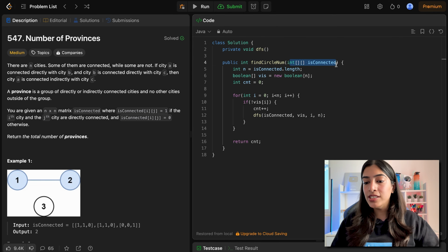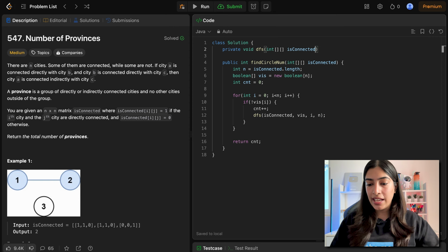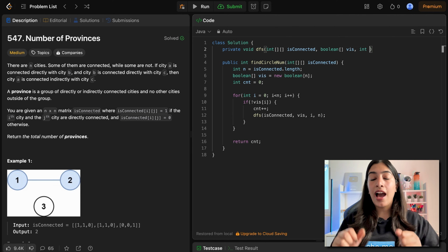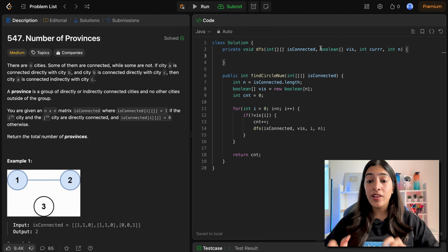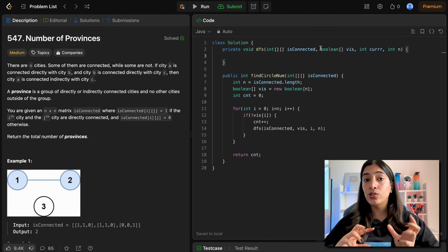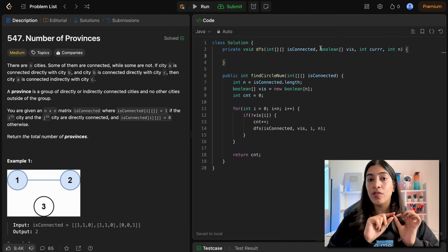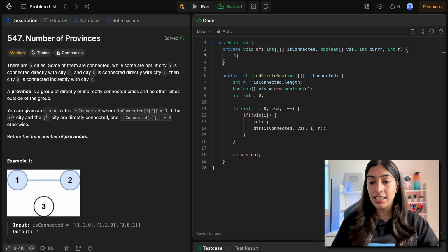I obviously first need to pass this adjacency matrix. I need to pass the Boolean visited array. I now becomes the current node with which I am dealing, so I am calling it current itself for further clarity, and I need to pass n. Now note that we are given an adjacency matrix. How do we go through all the neighbors in an adjacency matrix? We have to go through the entire row. It is not an adjacency list. So note these small details.